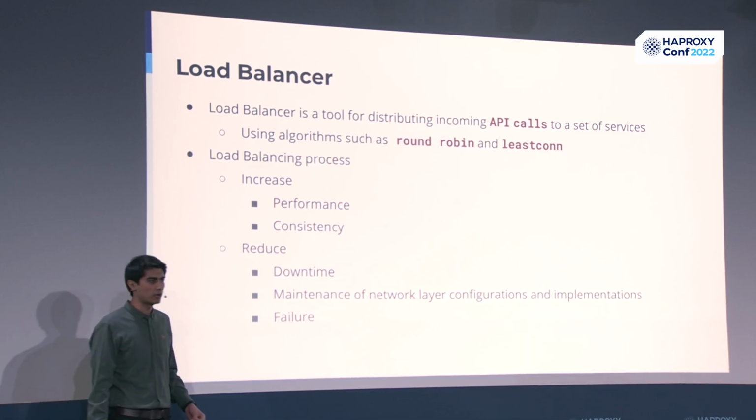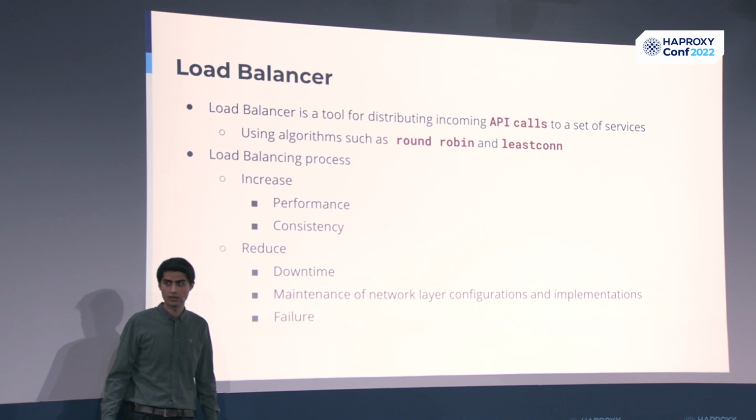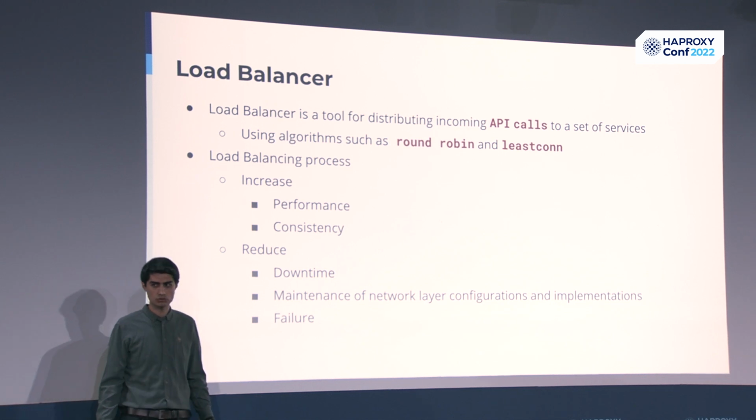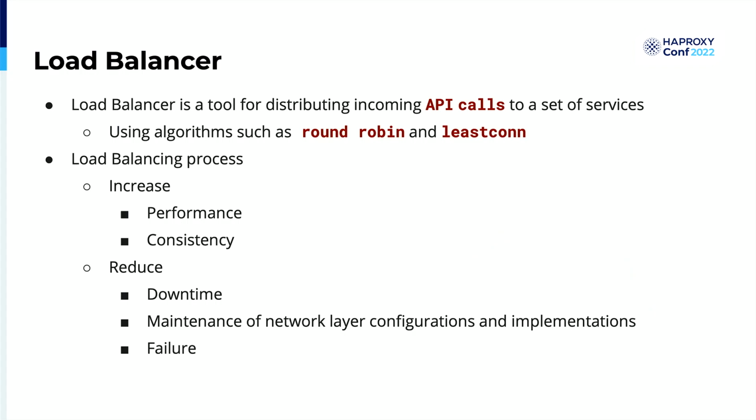So how can we achieve high availability? There are multiple approaches and tools to achieve this, but load balancers are the key tool to provide high availability to our services. Load balancers are tools that use algorithms such as round robin to make our services highly available, as well as increase our performance and consistency, and as I mentioned, reduce our downtime and our failure rates.